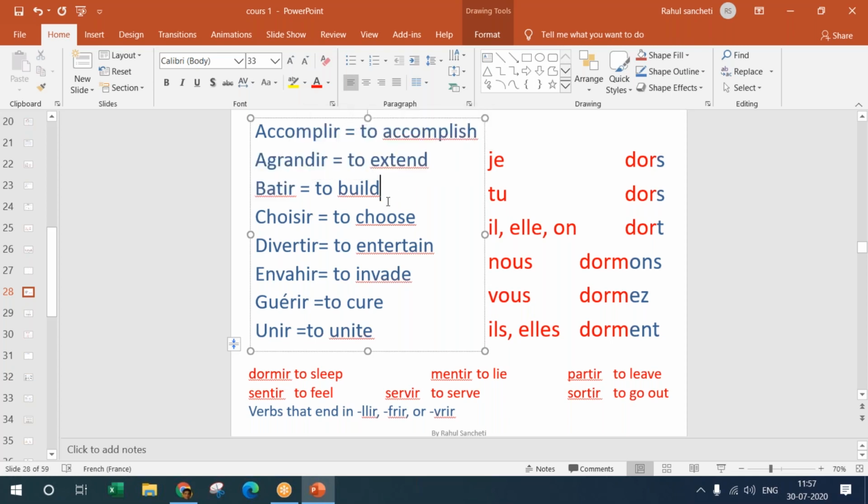Bâtir is to build. Choisir is to choose. Divertir is to entertain. Envahir is to invade. Guérir is to cure. And unir is to unite. So these are all verbs which are ending with IR, and there are lots of verbs ending with IR. I've given you just a few examples which are most commonly used.